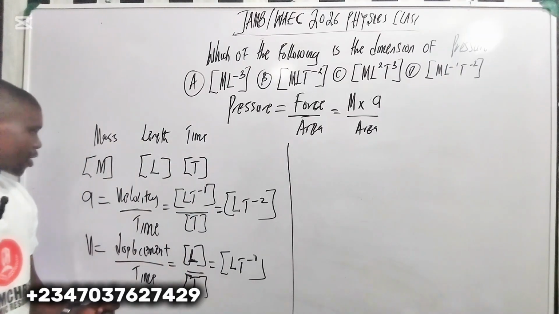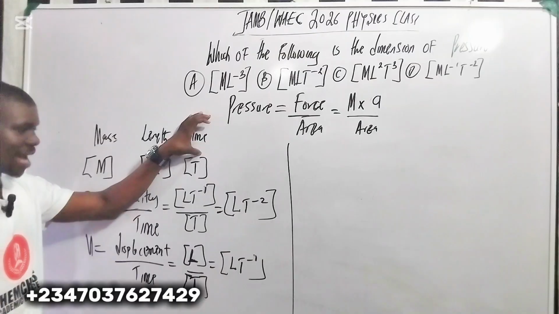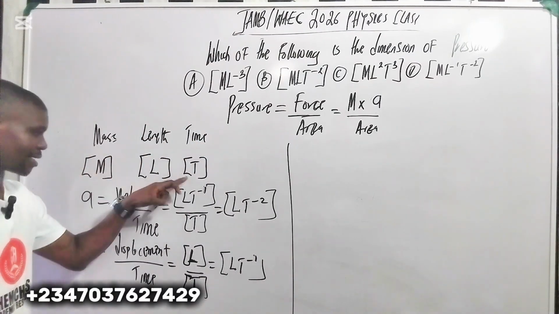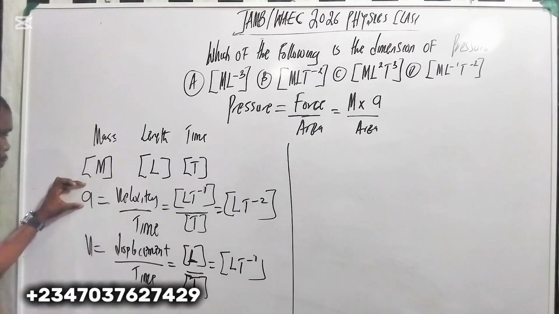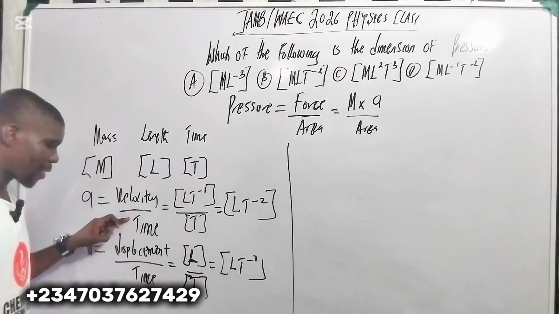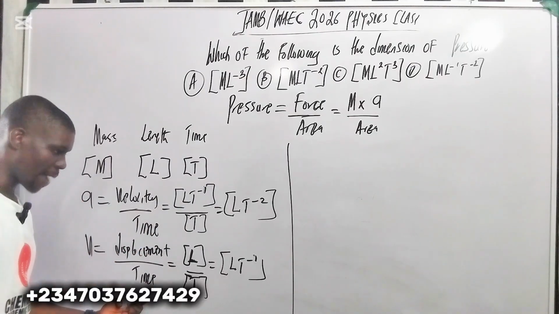So from here, please take that here. So mass, length, and time. You have what? The dimension for mass is capital letter M, L, and T, right? So for velocity here, because we know acceleration is velocity over time, right? So you have to get it for velocity. And velocity is displacement over time, right?